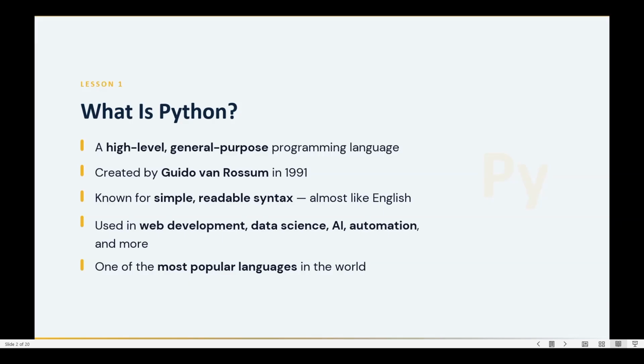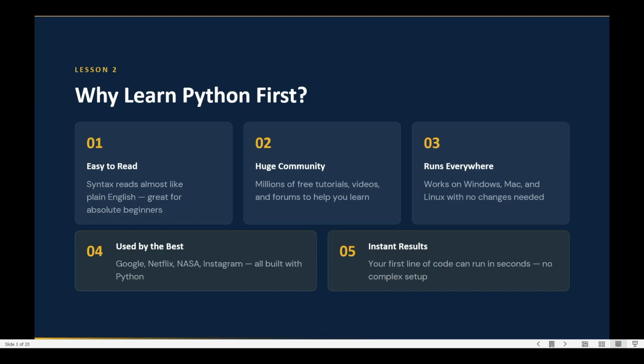If we move on to the next slide, why should we learn Python? First, it's easy to read. Syntaxes are read like English, it is plain English. It can be understood by everyone. It is for beginners. Whoever wants to start programming can start with Python.